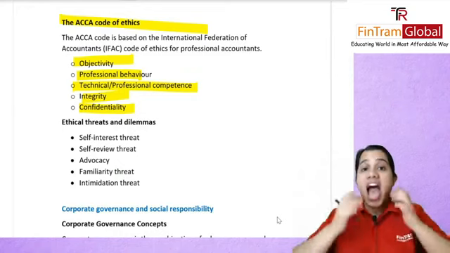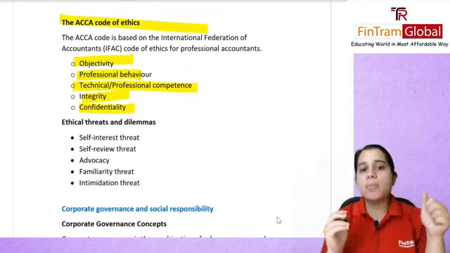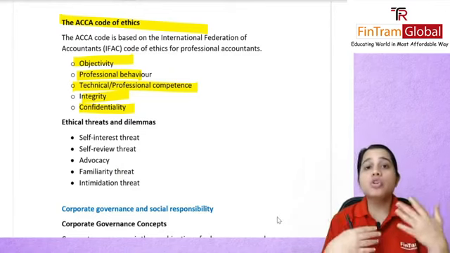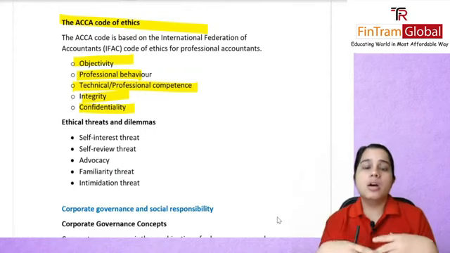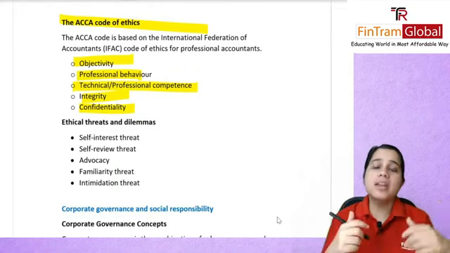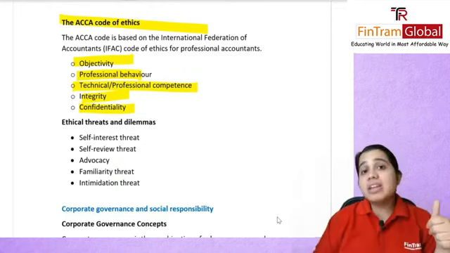Professional competence, you have enough technical knowledge, so whatever you're telling your client, you are sure about it. Integrity, honest in your dealings, and of course confidentiality. Do not go ahead and spread the client's data, or not keep it confidential.